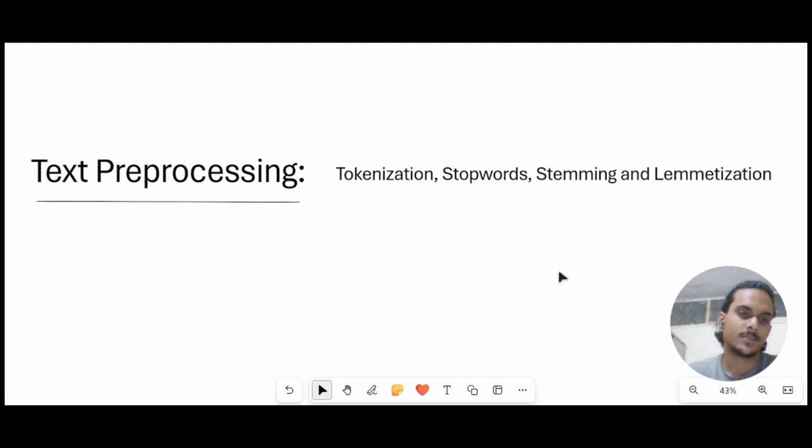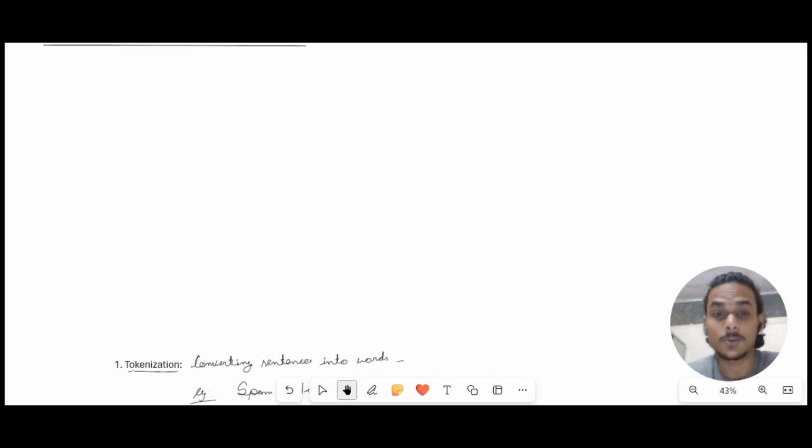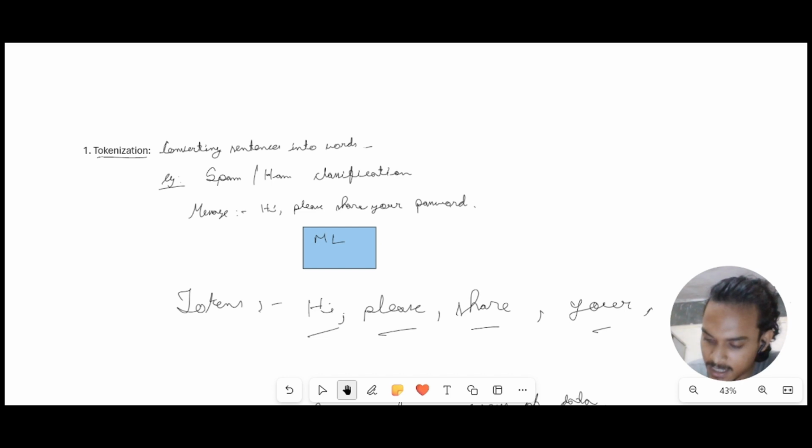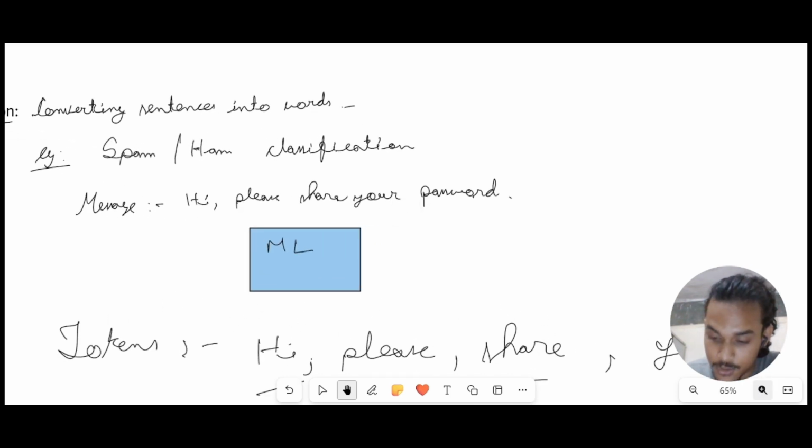Hi guys. So let's just talk about text processing. There are various stages of text processing. Some of them are tokenization, stopwords, stemming and lemmatization, which come from natural language processing. If I try to explain what tokenization is, tokenization is nothing but converting sentences into words.